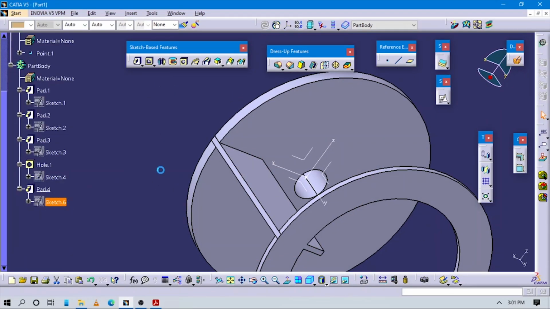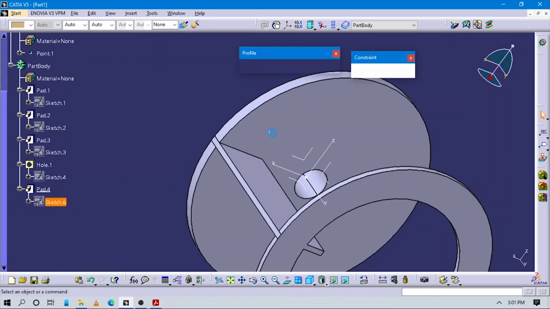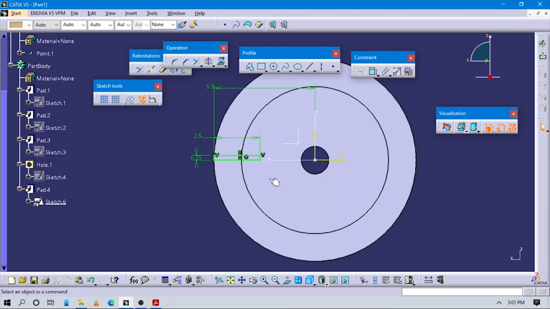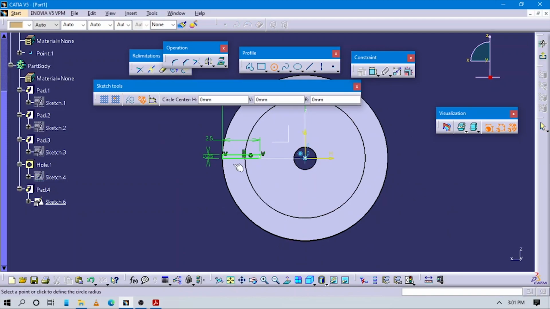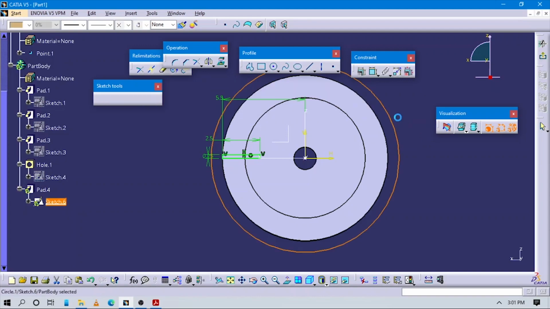Just again go to this sketch. You have to change some dimensions here. So create one circle here, make it coincident, and make sure to give a dimension to this side, 11.